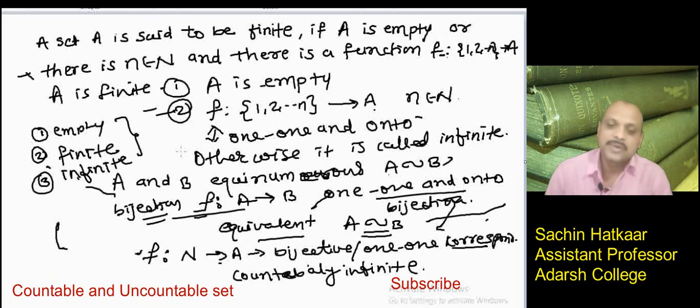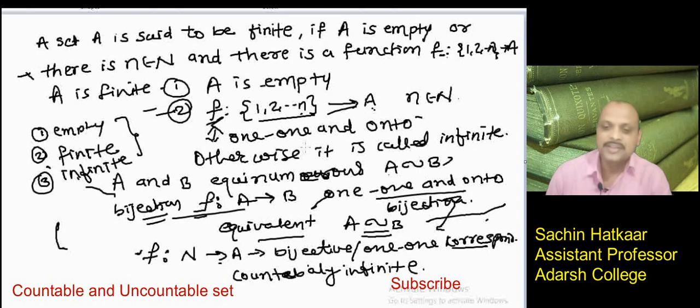When A is empty, it is called finite. When there is a one-to-one correspondence or bijection from the set {1 to n}, n an element of the natural numbers, to the set A, then A is called a finite set. When there is a one-to-one correspondence from the set of positive integers, the set is infinite.